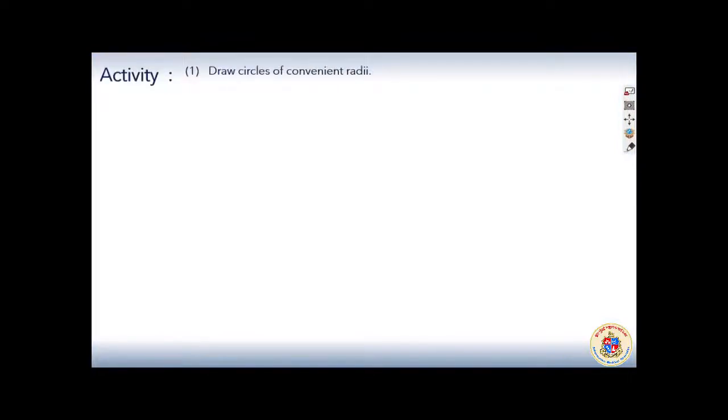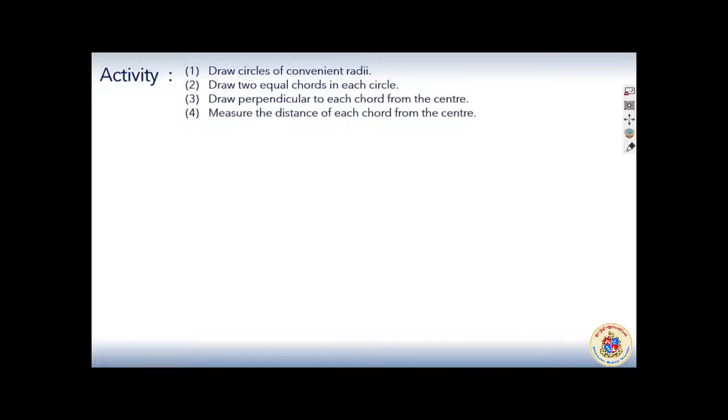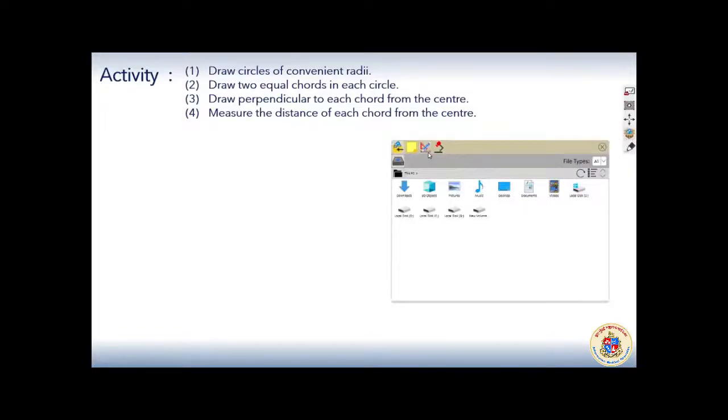Another activity: draw circles of convenient radii, more than one circle. Draw two equal chords in each circle. Draw perpendicular to each chord from the center. Measure the distance of each chord from the center. So I have to draw circles in this case, not circle. I will do it fast.